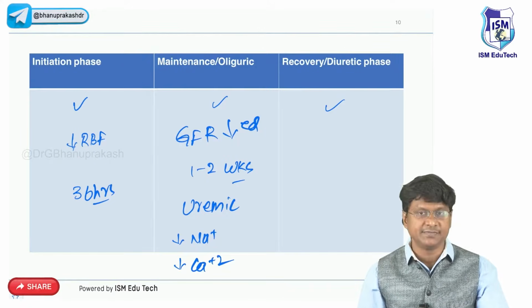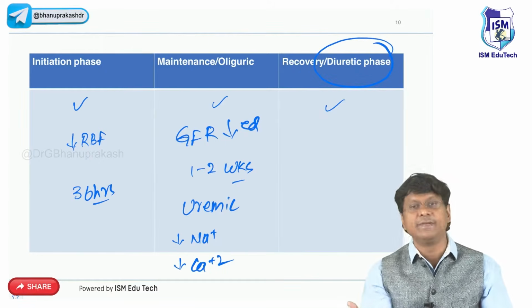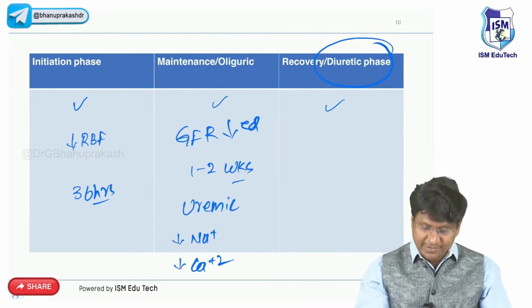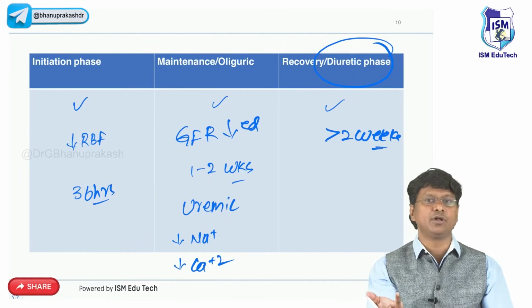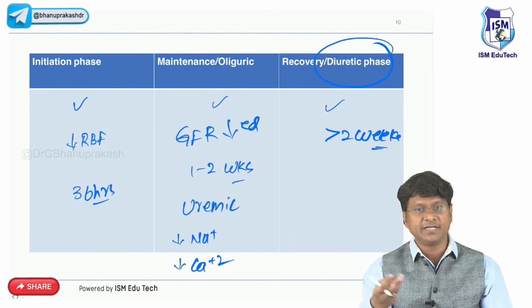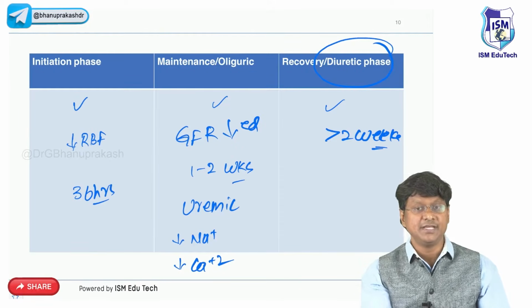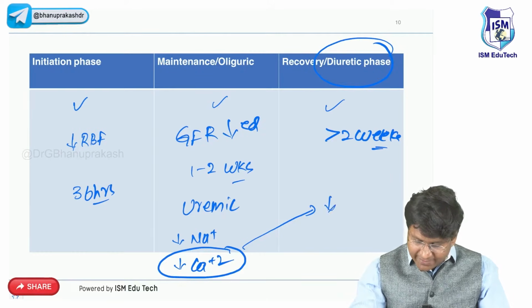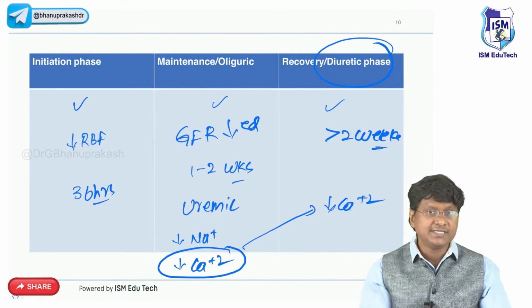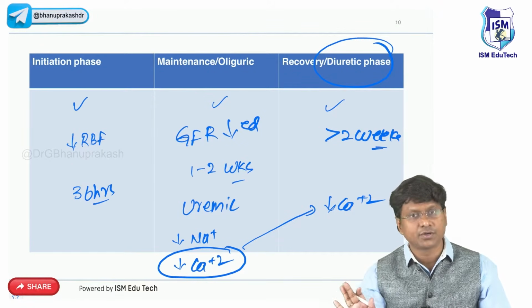In the recovery or diuretic phase, after 2 weeks once you treat the patient, the electrolyte abnormalities reverse. Hyponatremia becomes hypernatremia, hyperkalemia becomes hypokalemia, hyperphosphatemia becomes hypophosphatemia, hypermagnesemia becomes hypomagnesemia, hyperuricemia becomes hypouricemia. Only hypocalcemia persists, because calcium has been precipitated as calcium phosphate.